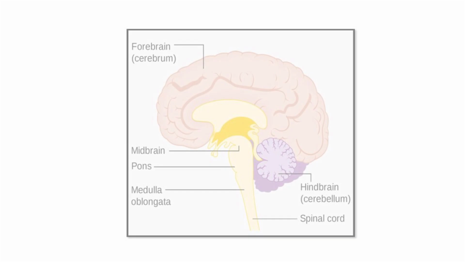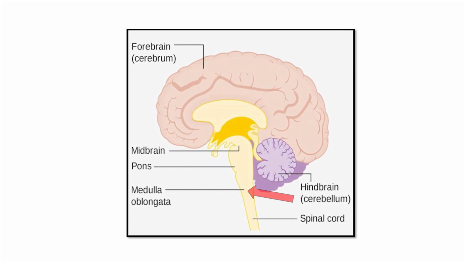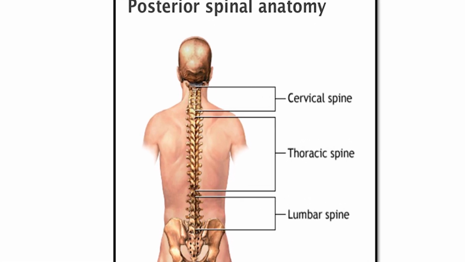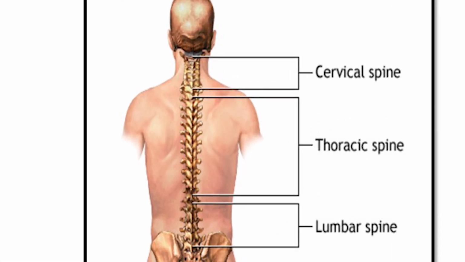It extends from the medulla oblongata of the brain and ends at about the second lumbar vertebra. What is second lumbar vertebra? Let us know the various types of vertebrae in human body. The vertebrae those are present in the neck region are called cervical vertebrae. The vertebrae present in the chest region are known as thoracic vertebrae.